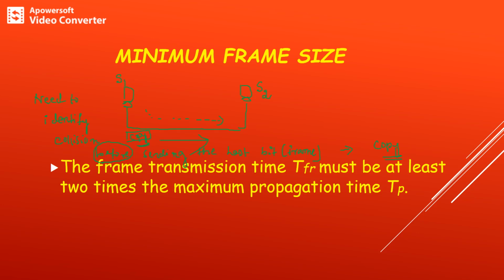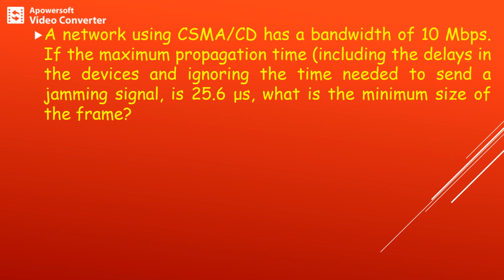Therefore the frame transmission time in the case of CSMA/CD must be at least 2 times the maximum propagation time. So the frame transmission time TFR is equal to 2 times TP. We'll take one problem now. A network using CSMA/CD has a bandwidth of 10 megabits per second. If the propagation time is 25.6 microseconds, what is the minimum size of the frame?